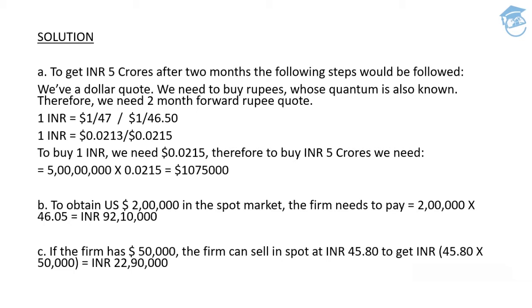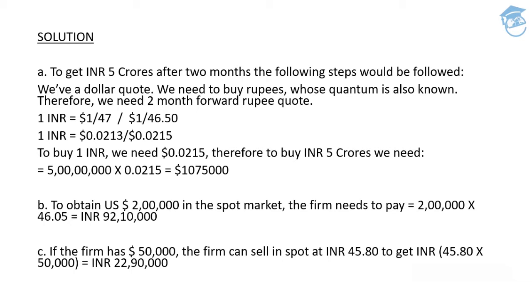So 1 INR is going to be $0.0213. That is going to be the bid, and $0.0215 is going to be the ask. Remember, guys, I made you understand this particular topic with a simple front. Since you have got dollars in your pocket and you need INR, the bank is going to provide you the same for a simple case while taking into consideration 46.5 and not 47. So in order to buy 1 INR, you need 0.0215. Therefore, to buy INR 5 crore, we need 5 crores multiplied by 0.0215.